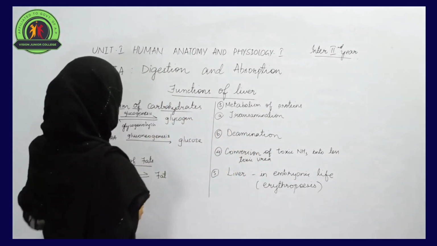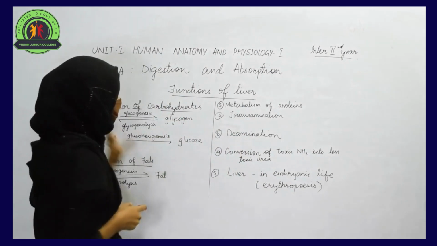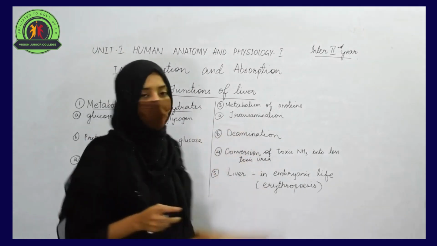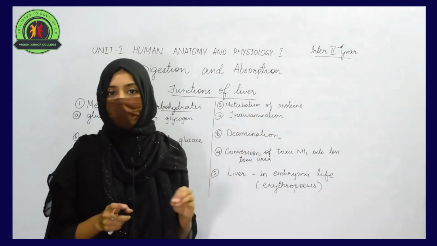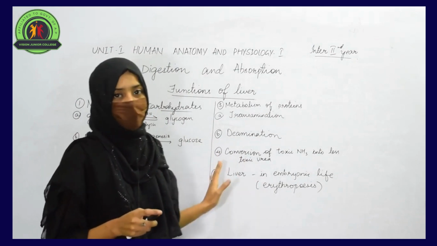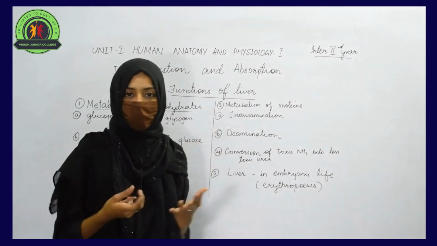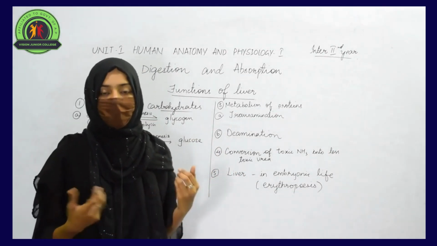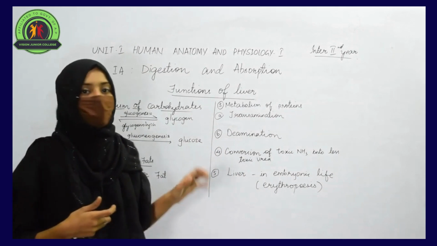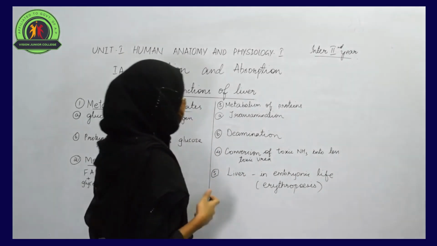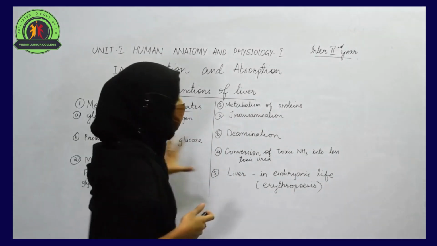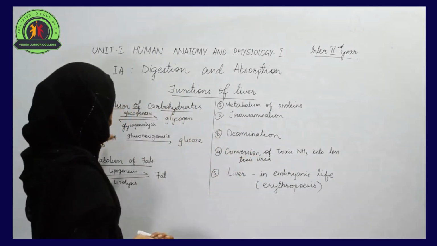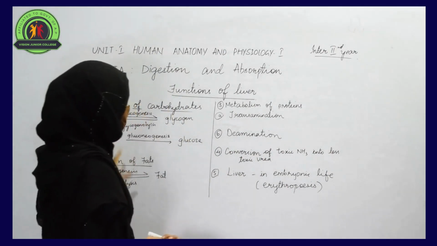The functions of liver include the metabolism of carbohydrates, the metabolism of fats, and even the metabolism of proteins, which can be achieved by the organ that is liver. If the metabolism of all these nutrients does not happen in a proper manner in our body, then many different problems can arise. So metabolism is very important. Without this, many organs would get affected. So liver plays a major role in metabolizing carbohydrates, fats and proteins.